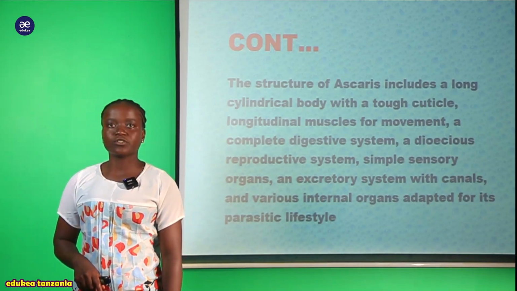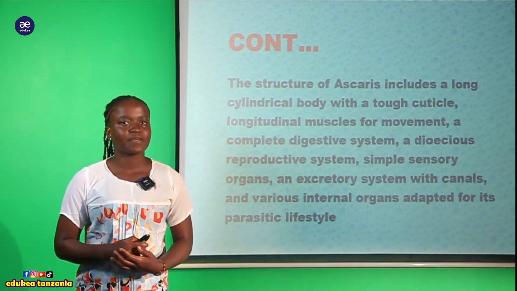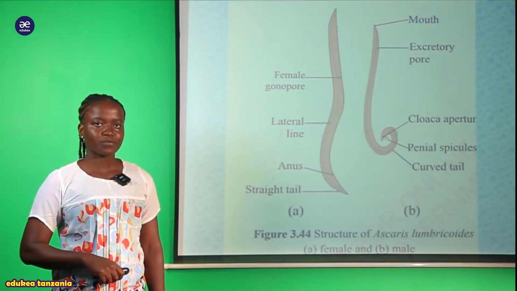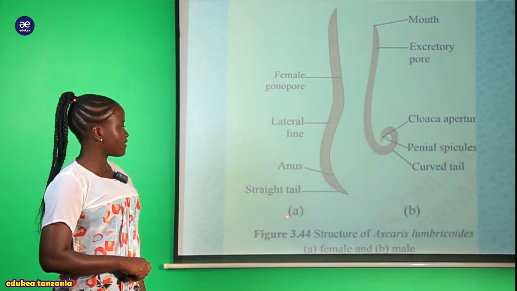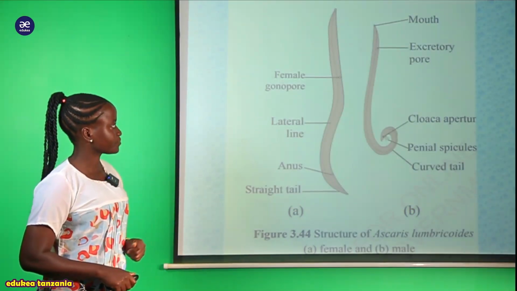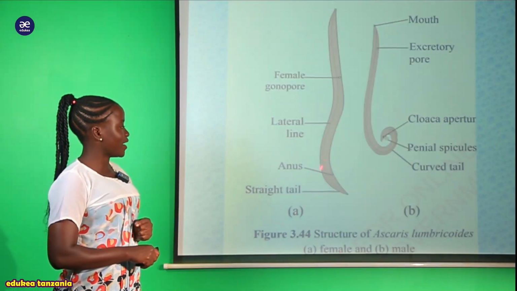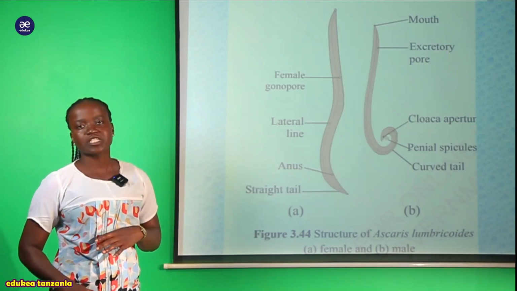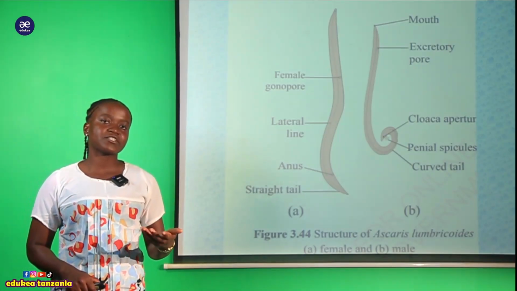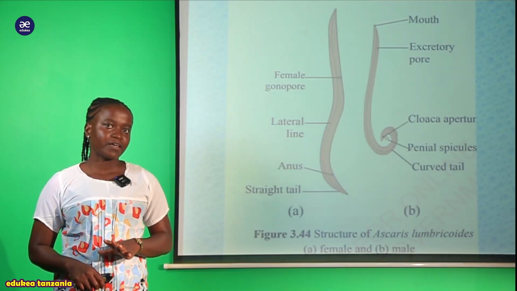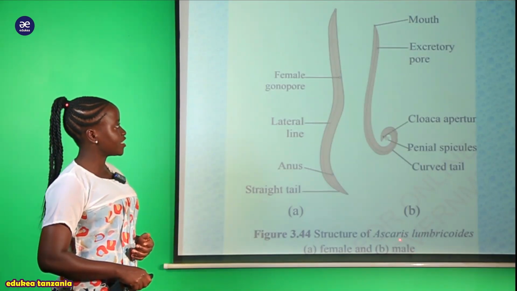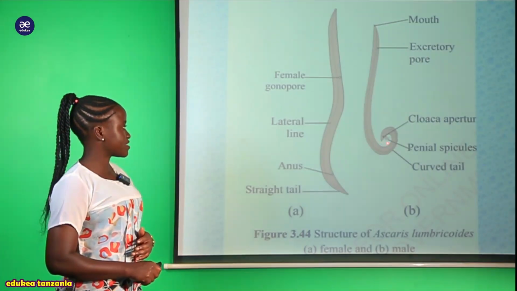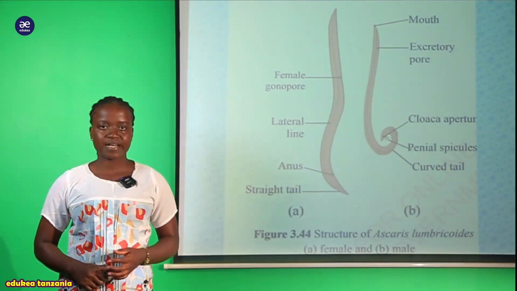So my students, now you are going to look at the structure. The picture which describes the structure of Ascaris lumbricoides. So here now you can see we have this A and this B. So hii A ndio ambayo inawakilisha a female. Unaweza ukaona sasa this female is very long. Tulisema urefu wake unaweza ukaanzia sentimita 35 na kuendelea. Lakini these males are very short, and also they are curved. So this is curved in nature, that is possessed by these Ascaris.